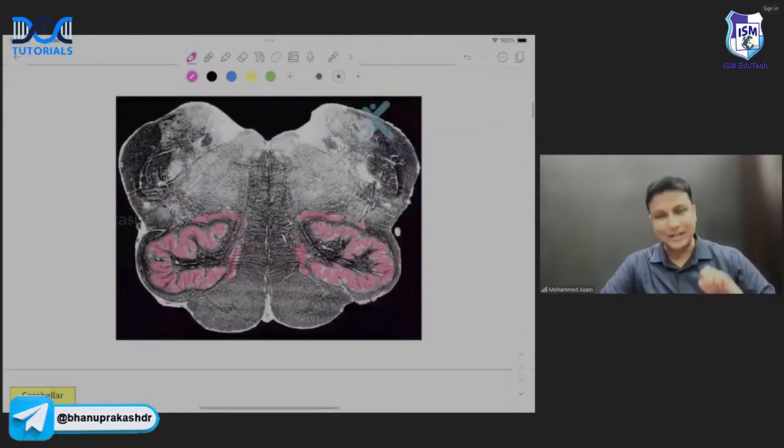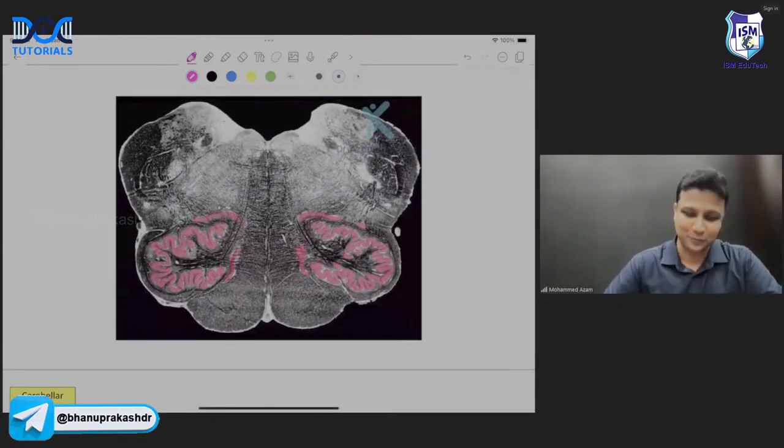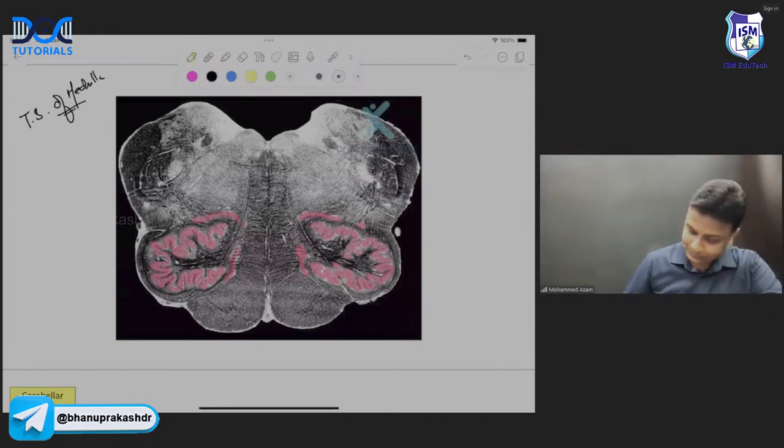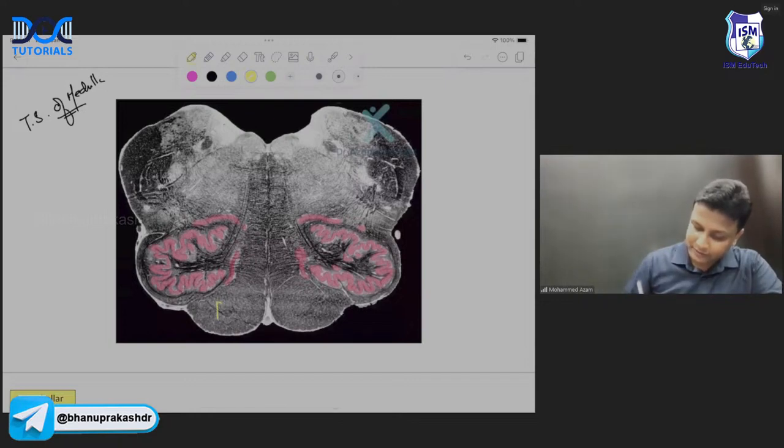Next one. Can you please identify this transverse section now? My dear friend, this is the transverse section of medulla oblongata. Sir, how to identify? Very easy to identify here, sir. In the front here, there is a pyramidal tract passing. So therefore, this one will be the pyramid.